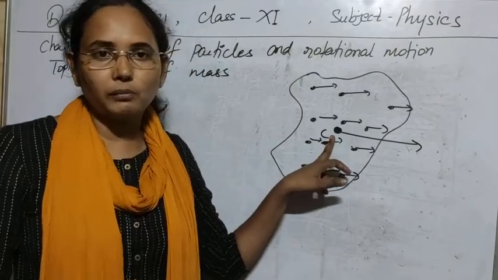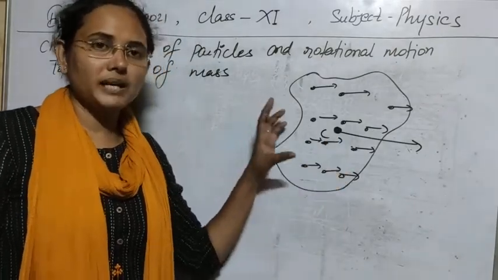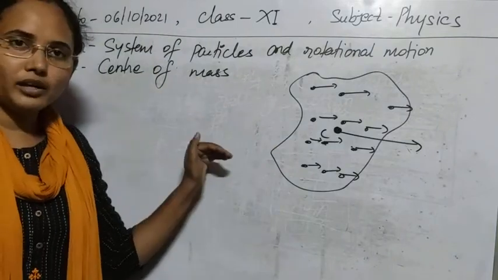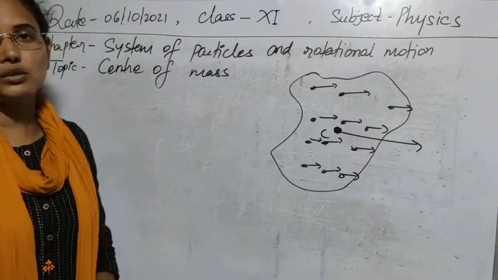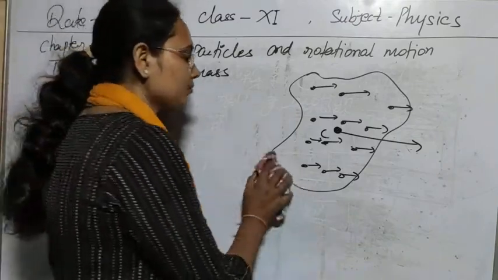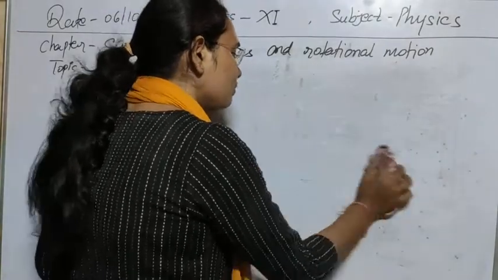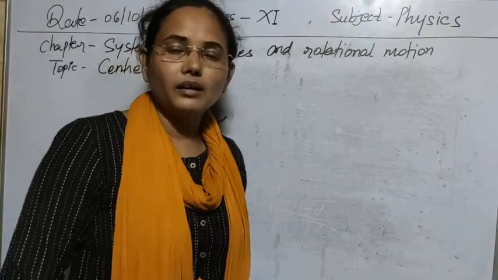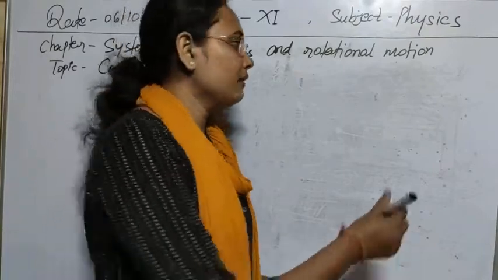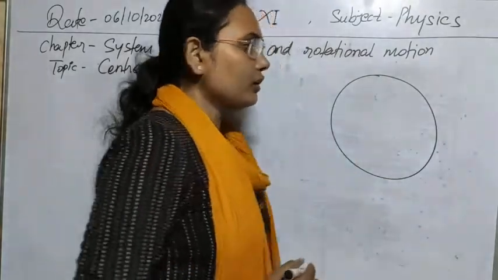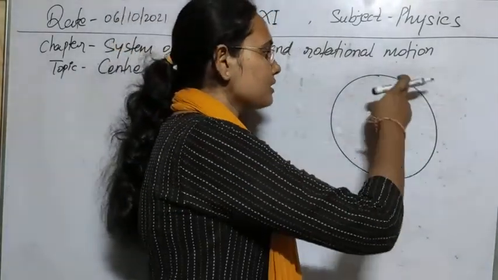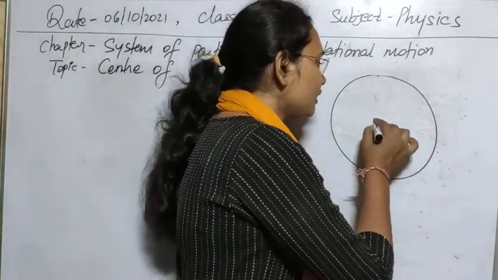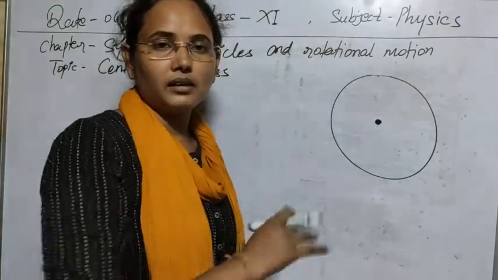So this is going to be a very important topic here, as all the topics of this chapter will depend on this particular topic. The center of mass is that point on which the whole mass of the system is supposed to be concentrated. Now the center of mass can lie on a real point, or it can lie on an imaginary point. Like if you have a bangle, its whole mass is concentrated on this rim, but its center of mass is at the center of the whole bangle.